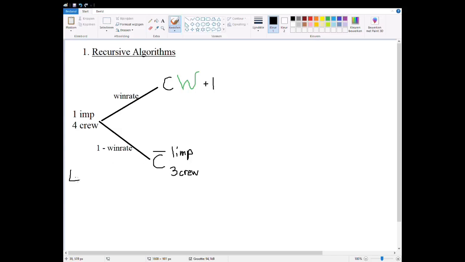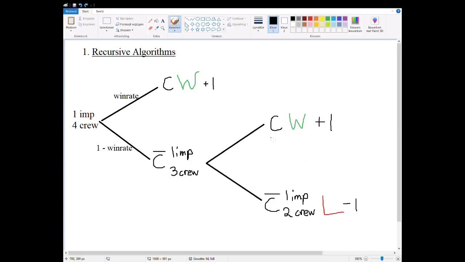So when we're trying to calculate the EV in this scenario, it's not very clear what we should do with this. Because normally what we would do is just multiply the win rate by our reward and 1 minus the win rate by our risk. So what you do instead is you use a recursive algorithm, which just means in the algorithm, you call the algorithm back to itself. So to find the EV of this branch, we'll call it, we find the EV of this branch using the same exact function. So that would look like this.